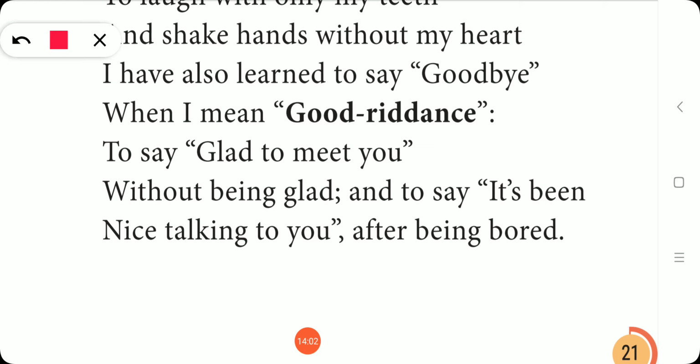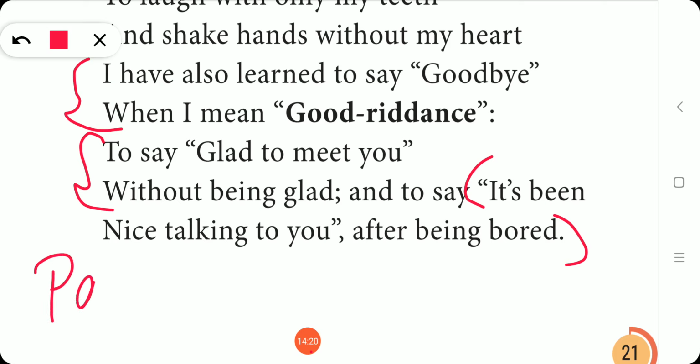The figure of speech in these lines is paradox. So let me explain.